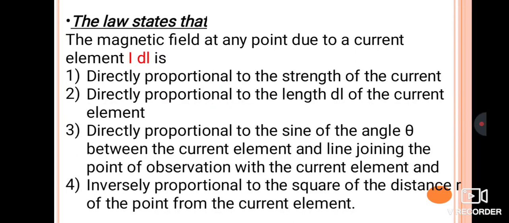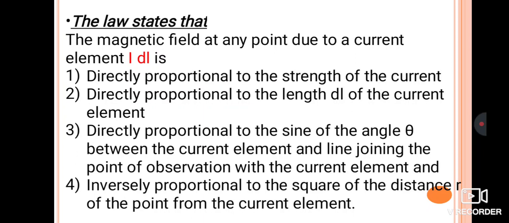So the law states that the magnetic field acting at a point due to the current element I dl is directly proportional to the strength of the current, which we write as I. Similarly, it is directly proportional to the length of the current element, which is written as dl, and directly proportional to the sine of the angle between the current element and the line joining the current element and the point, and inversely proportional to the square of the distance between the point and the current element.